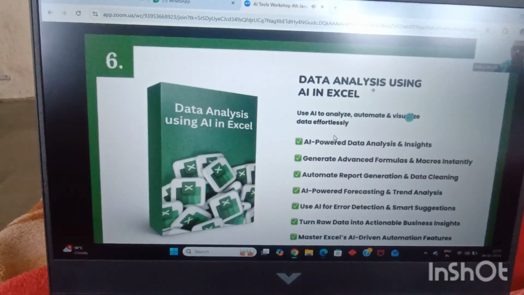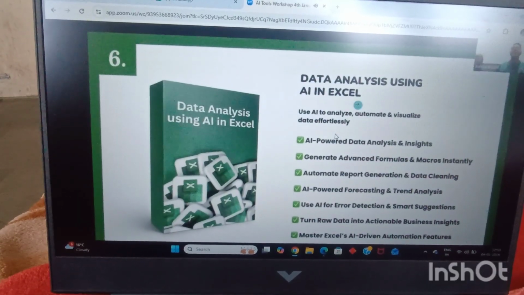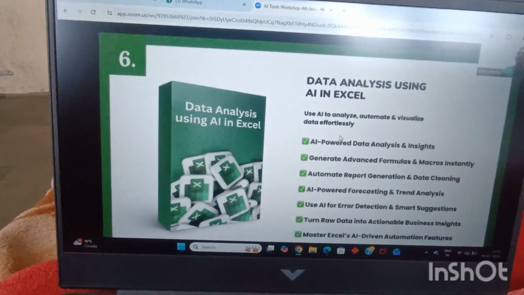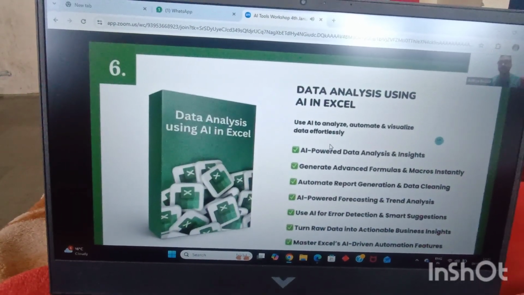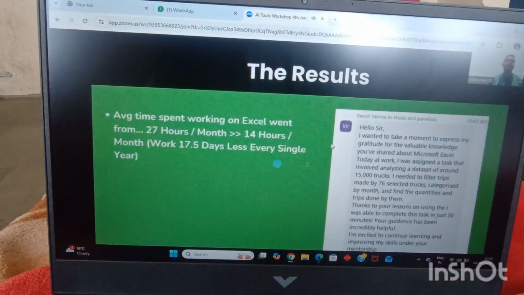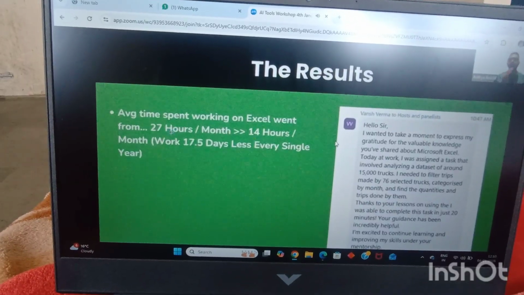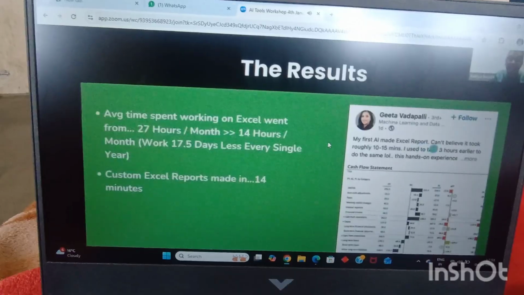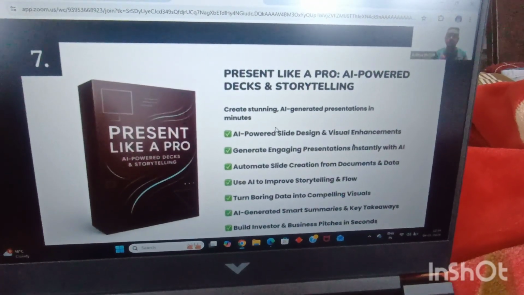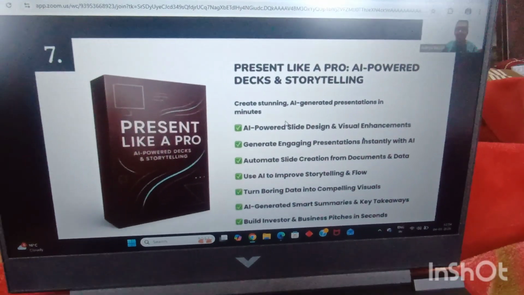We'll be learning all about Microsoft Excel, how to do data analysis in it, how to do forecasting in it, how to write formulas in it, all of it with the help of AI, integrating AI inside Microsoft Excel itself, via which our students have been able to reduce 27 hours per month of their work into just 14 hours per month, and there are students who have been able to make Excel reports, make beautiful looking PowerPoint presentations and do storytelling with the help of AI.